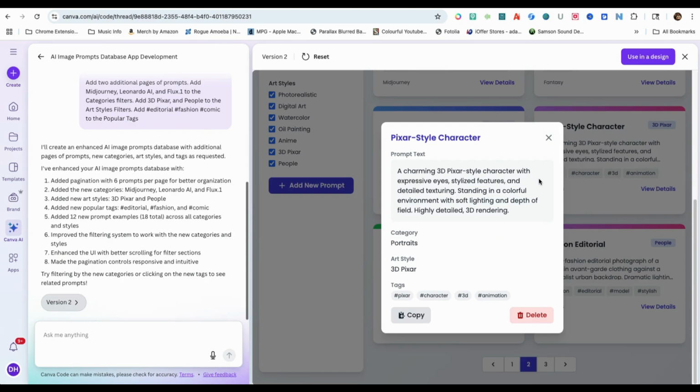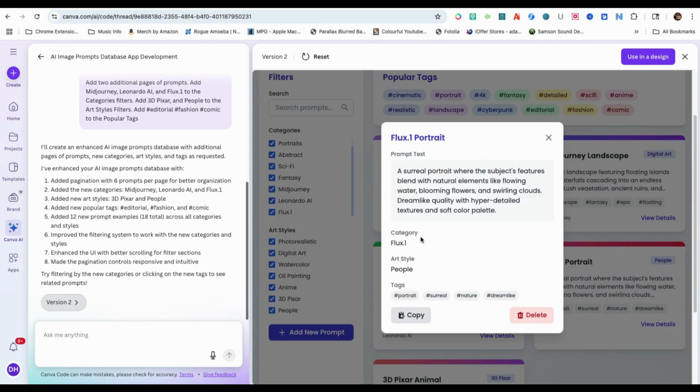It also added templates for 3D Pixar under the Portraits category, a Renaissance-style portrait oil painting under the Leonardo category, and a surreal portrait under the Flux 1 category.